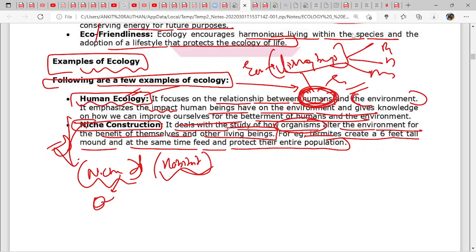Niche is a specific job. What is your job? Habitat is where you live, your address. This is your habitat, but this particular thing is your job. To create a mound hole is your job, so it is niche.